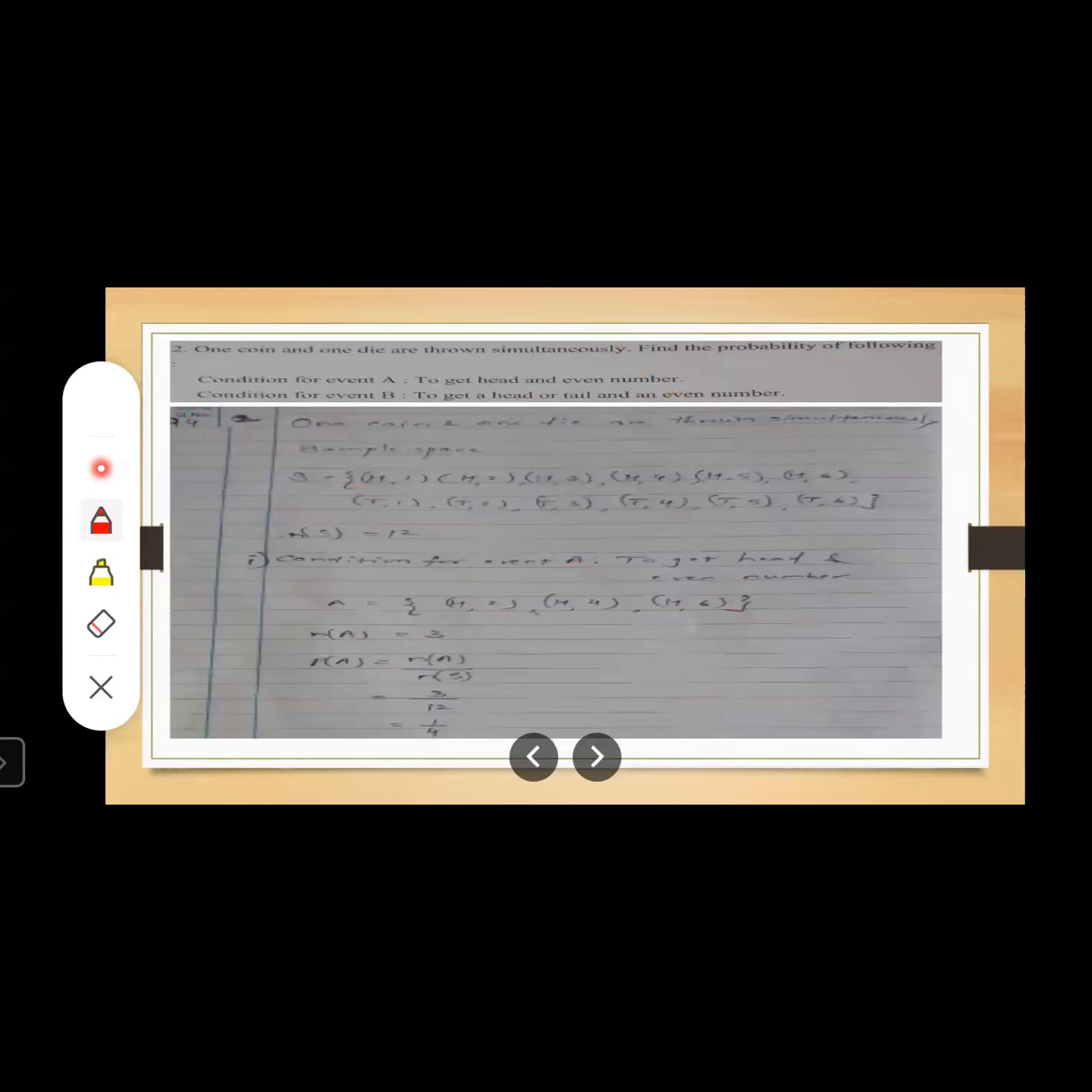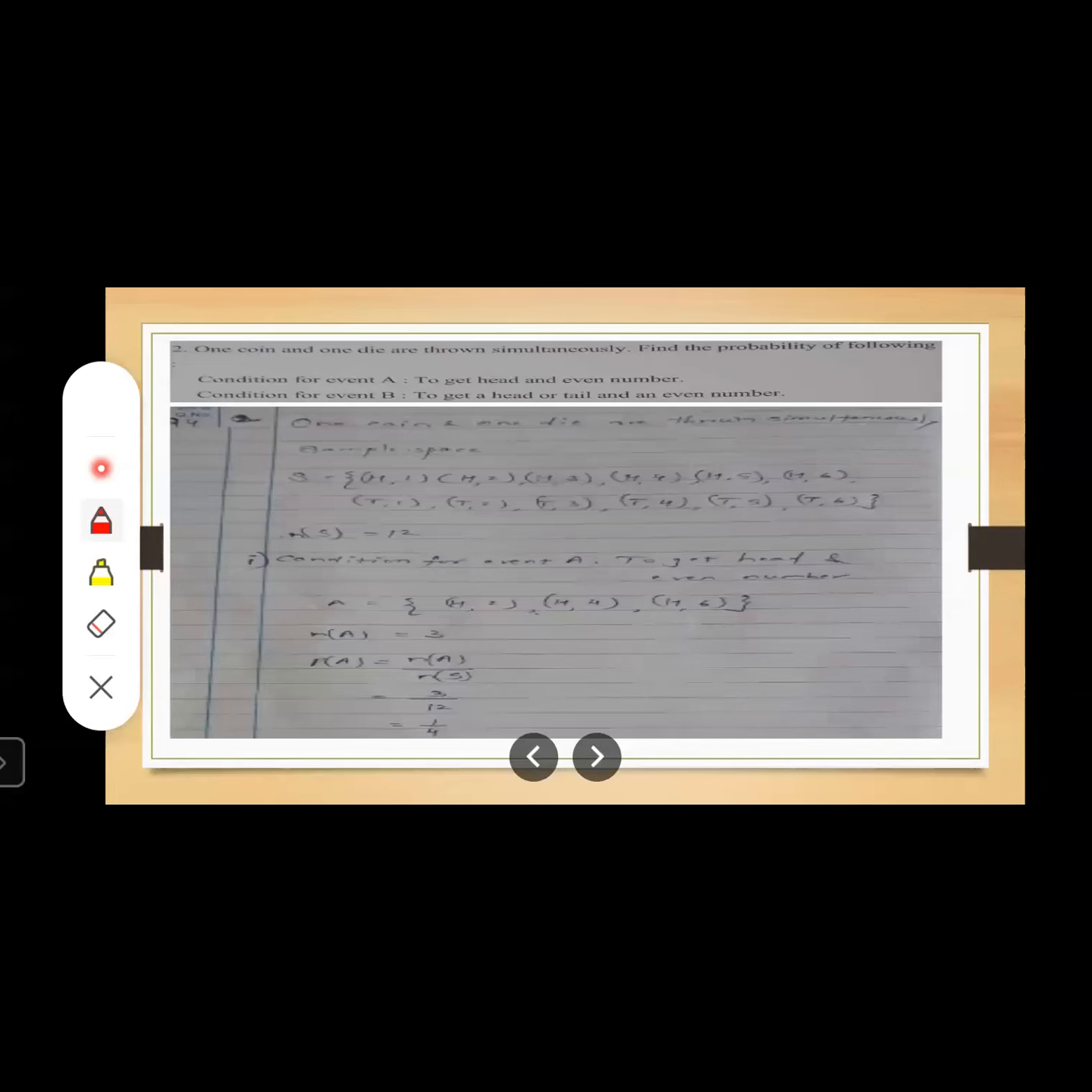One coin and one die are thrown simultaneously. Find the probability of the following. The first condition given is to get head and even number, and the second condition is to get head or tail and even number. So look here. First of all, you need to write the sample space. What is given over here? One coin and one die thrown simultaneously. For the coin, there are two possibilities: head or tail, and for the die there are 6 faces, so 6 possibilities.